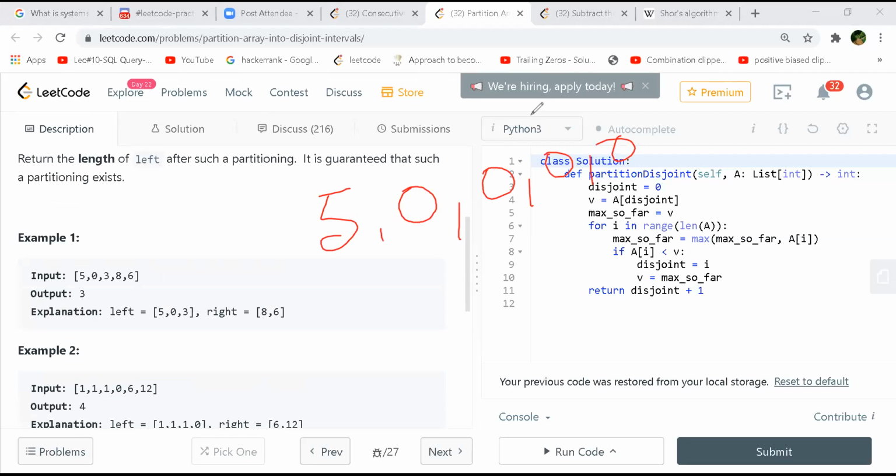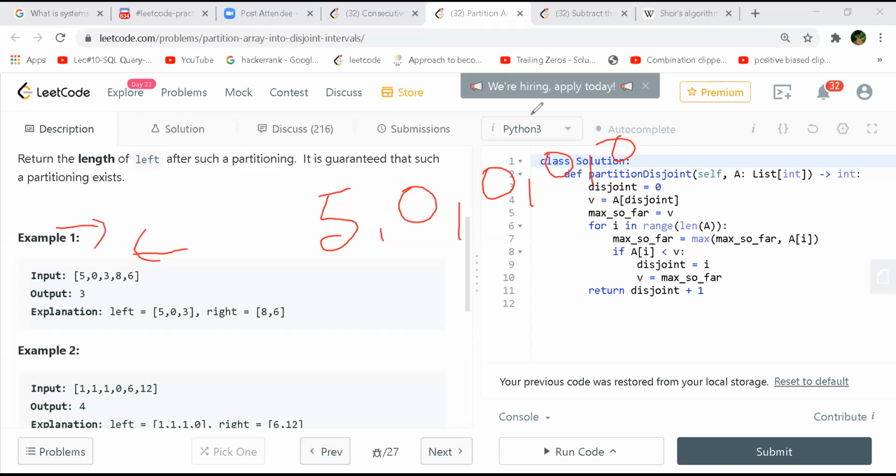Cool. So now let's make the second array. We have to start from the right now. So now we have to find the maximum from the right and the minimum from the left. Sorry, the maximum from your right and the minimum from your left, it's the other way.